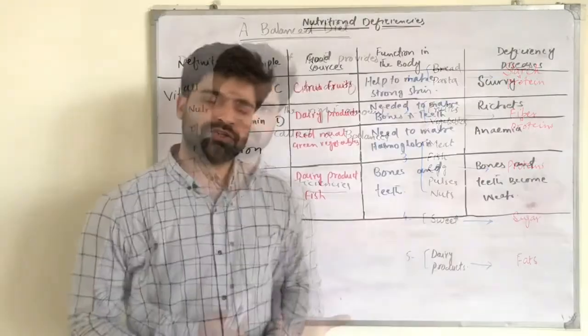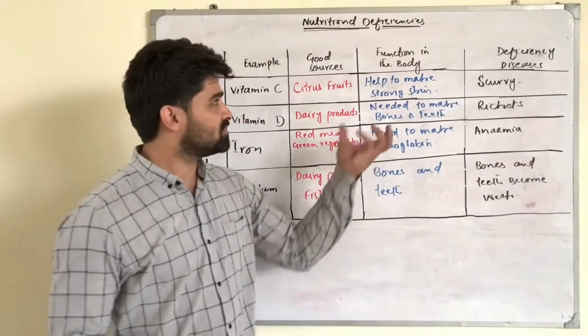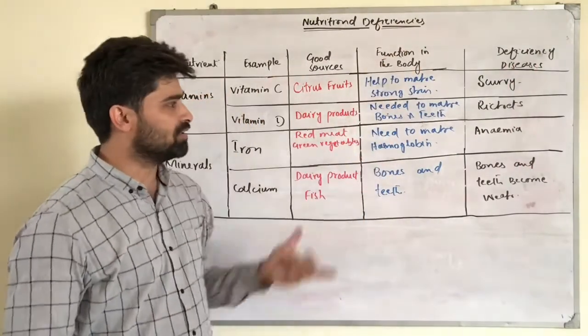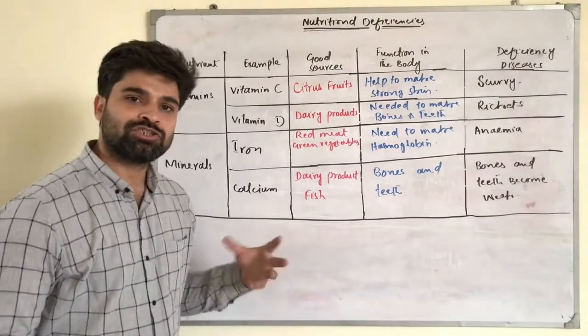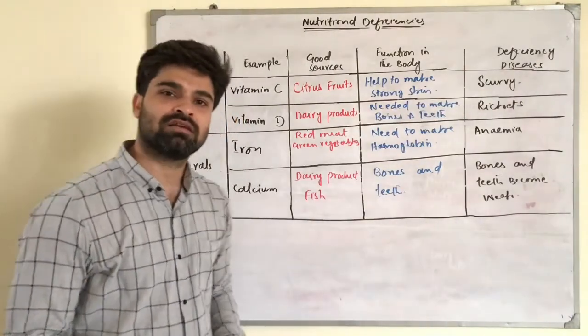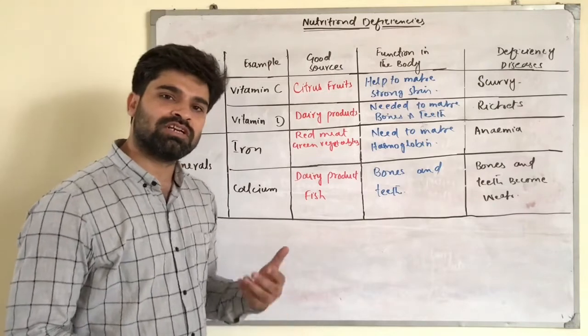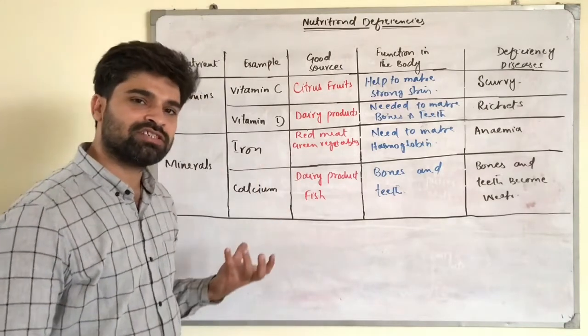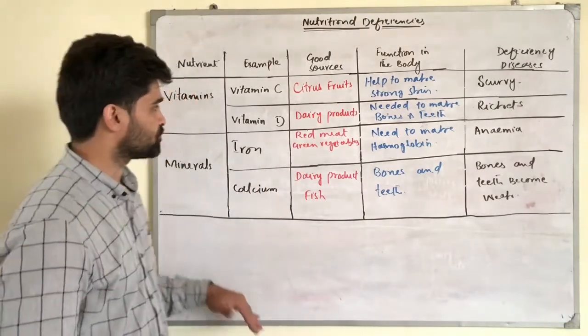Let's have a look. So dear students, this is a table which shows the deficiency diseases which occur due to the deficiency of the nutrients in our diet.